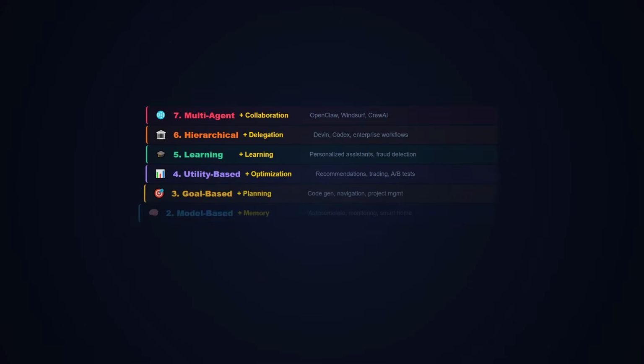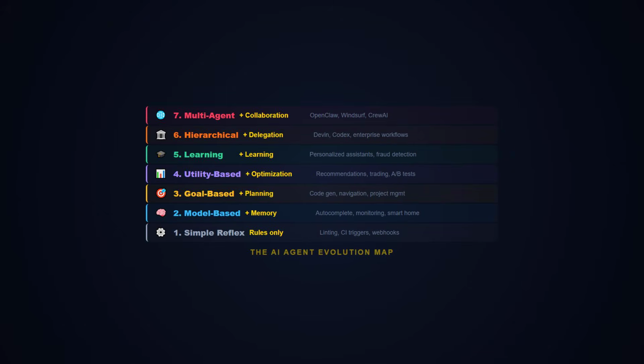So here's your complete map. All 7 types organized by complexity and capability. At the bottom, simple reflex agents. Fast, cheap, predictable. Perfect for rule-based automations like linting, CI pipelines, and input validation. One level up, model-based agents. Add internal state. Use them when context matters. Smart thermostats, syntax-aware autocomplete, monitoring dashboards.